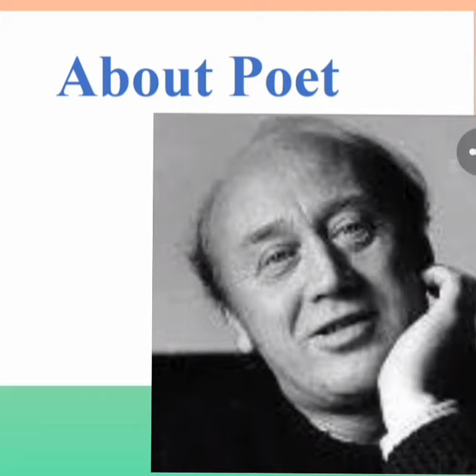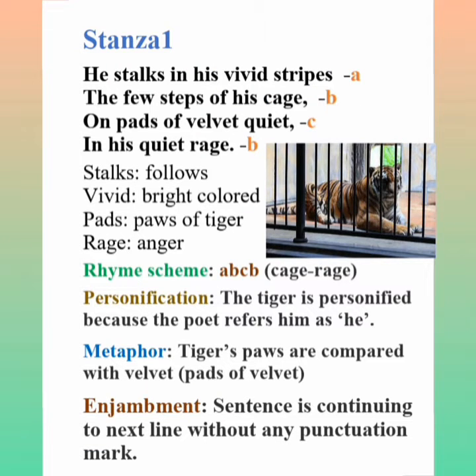And the poet has tried to explain the condition of animals that are caged by human beings for their own fun. So now let's move on to the poem A Tiger in the Zoo. Stanza 1. He stalks in his vivid stripes the few steps of his cage on pads of velvet quiet in